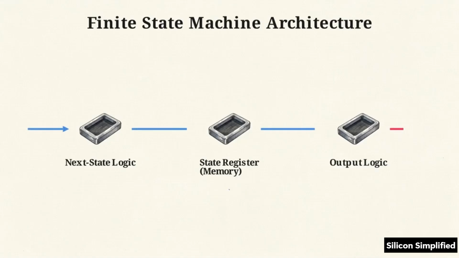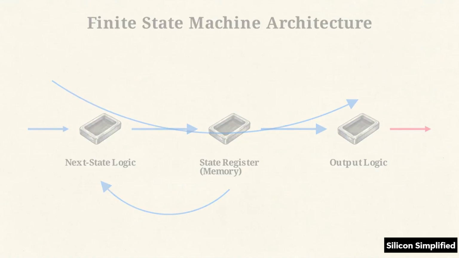Let's map our specific pattern. We start in an idle state. When a 1 arrives on the data line, the machine transitions to state S1. The hardware effectively remembers the first valid 1 in our target sequence. As new inputs arrive on subsequent clock cycles, the sequence builds. A 0 drives us to S10. Another 1 pushes us to S101.